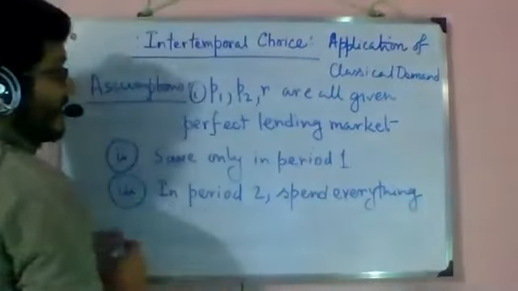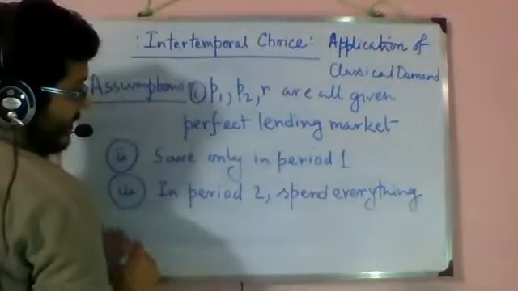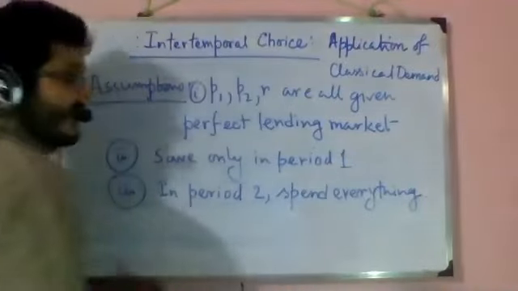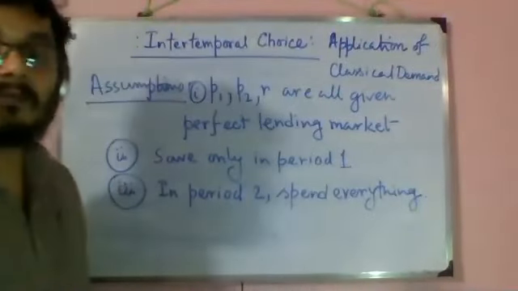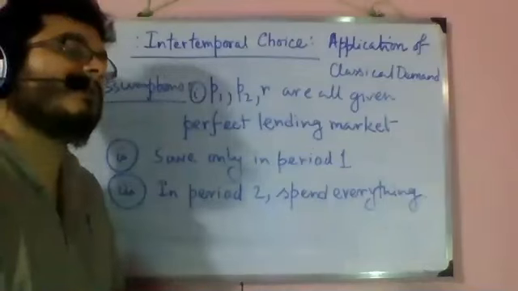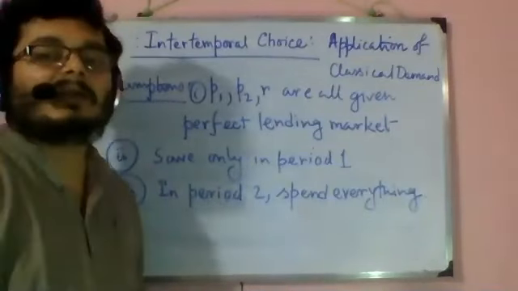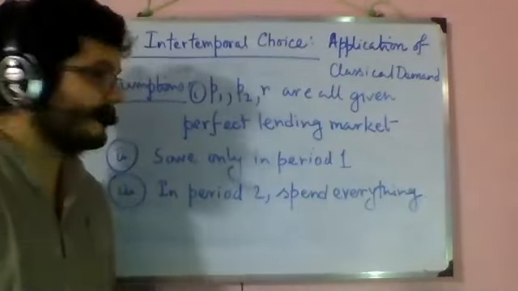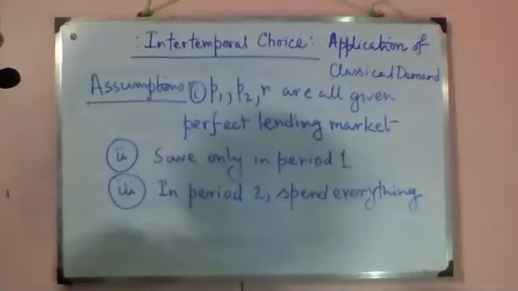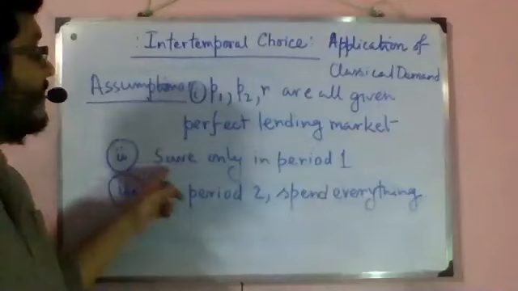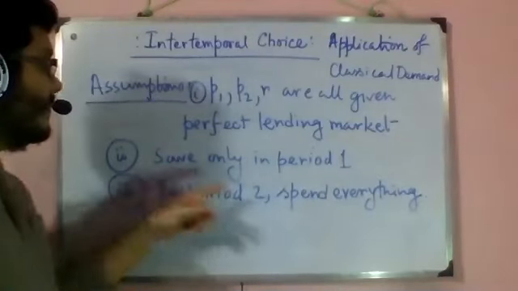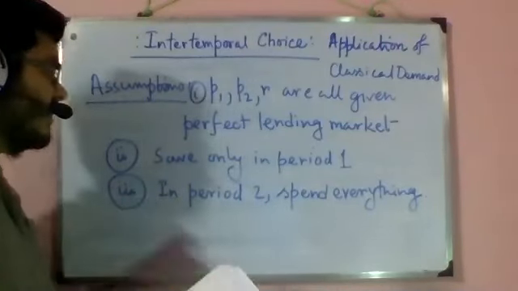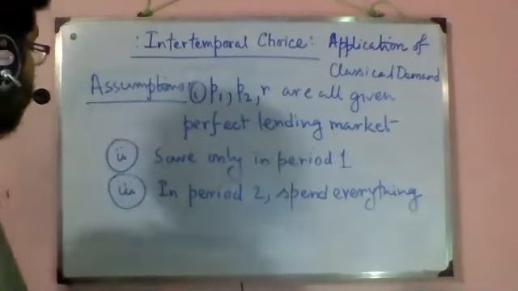At times, instead of saying this, we say that the individual lives for 2 periods, or in terms of macro, that there is no idea of bequest. So a single individual comes in, lives for 2 periods, has an option of saving in period 1, but if you save, you are going to spend everything anyways in period 2.